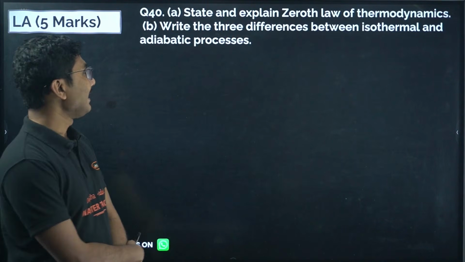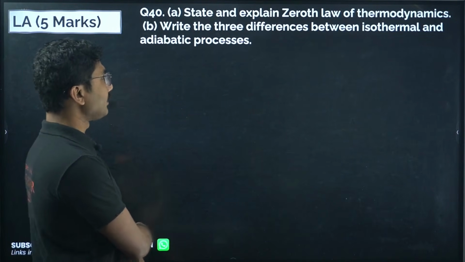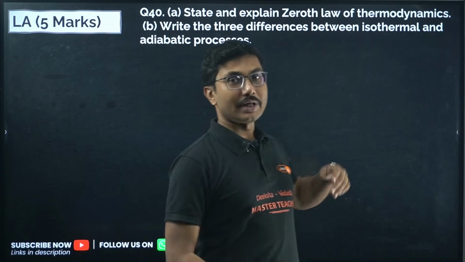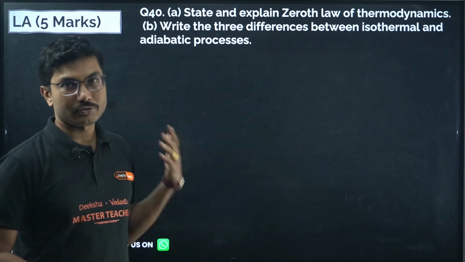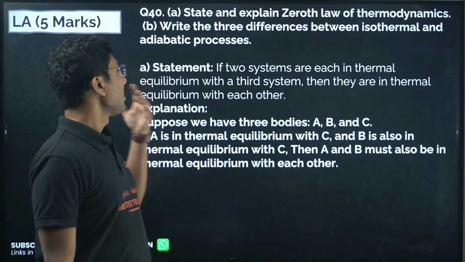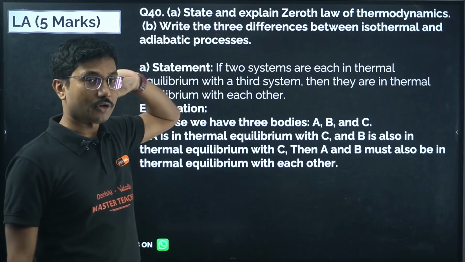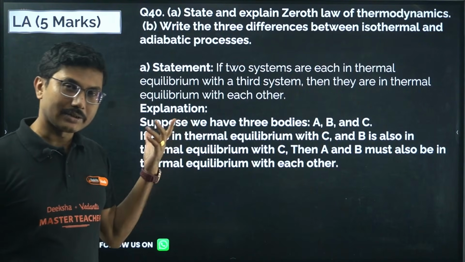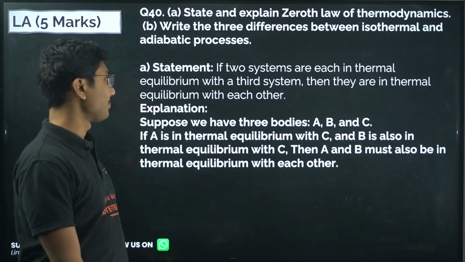Next, state and explain the zeroth law of thermodynamics. Write 3 differences between isothermal and adiabatic process. Along with this, they might ask what is the zeroth law and explain the concept of temperature from it. That you can also prepare. Because this question is given in your model paper, I am solving that. How the concept of temperature comes from the zeroth law can also be asked as a 5 marker as well as a 3 marker question.